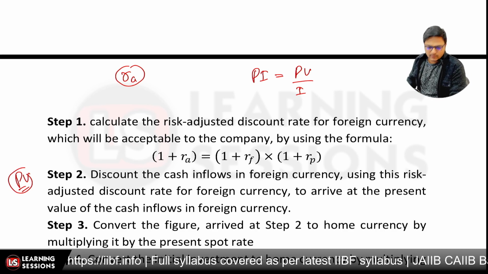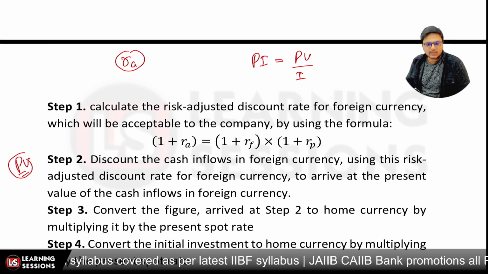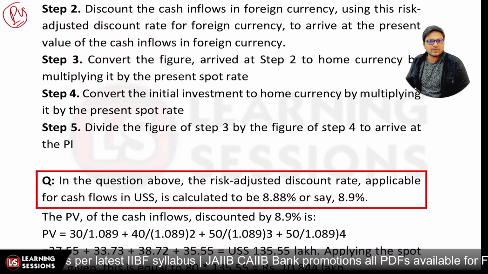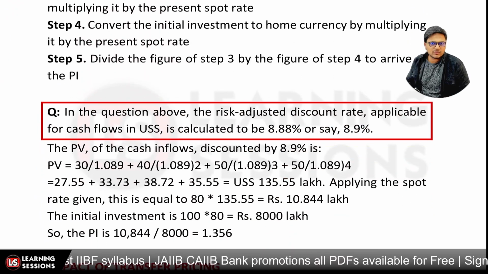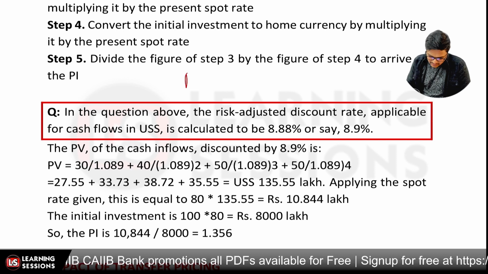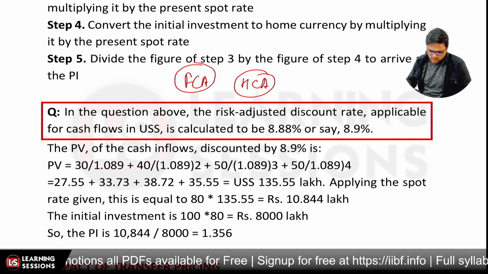So whatsoever the present value that we'll be calculating divided by the I, that is how we can calculate the profitability index, right? Is that clear? Okay, so this is how we can use these particular methods, and further we can make use of the foreign currency approach and the home currency approach, right? So these are the two different approaches that we need to use.